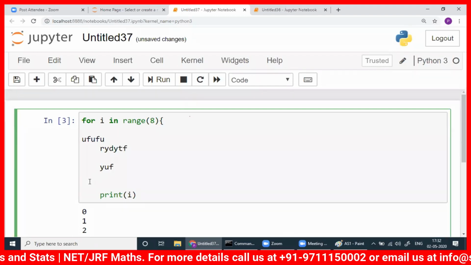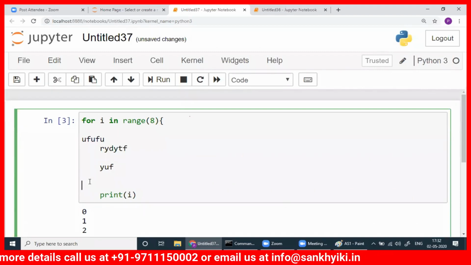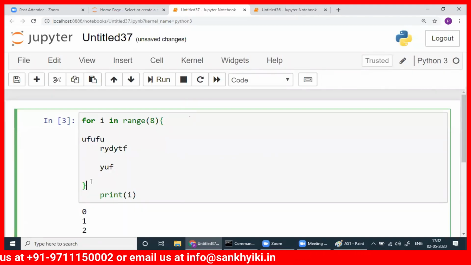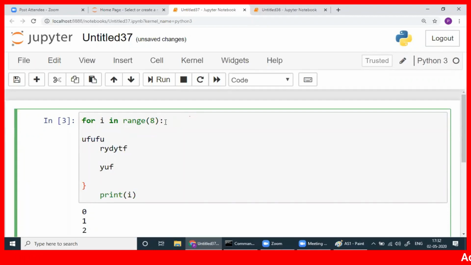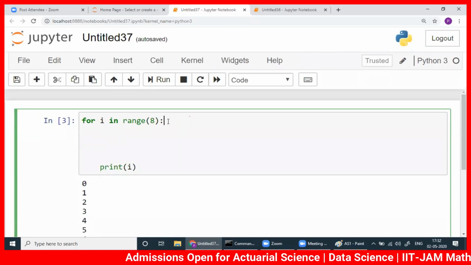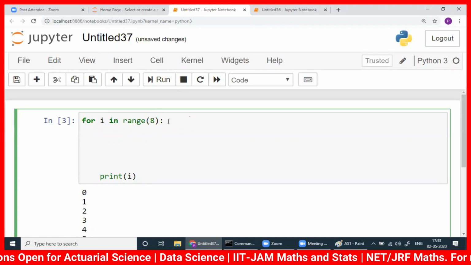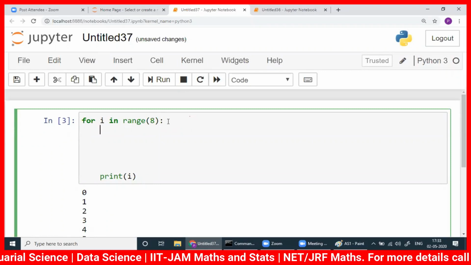Suppose you don't want to write brackets in Python. For the starting bracket I can write a colon. That's fine, that means the bracket started here. Then how can you fix where it will end? How can you fix the ending bracket? Because there is no such thing. That's why there is a concept of space. If I press enter here, automatically it will take some space. That space is mandatory. That space is compulsory.